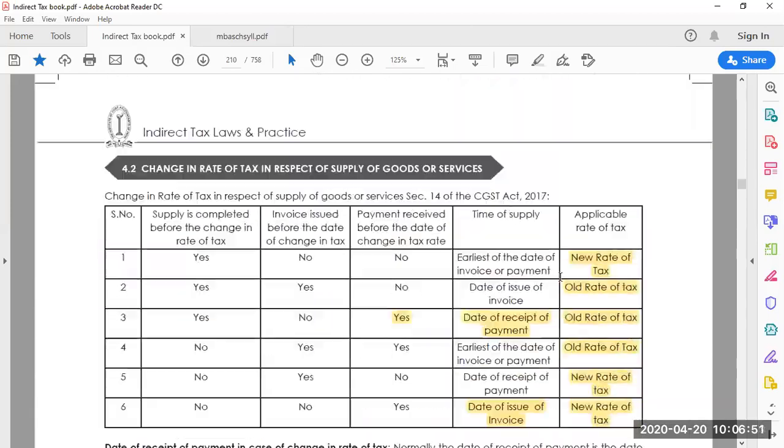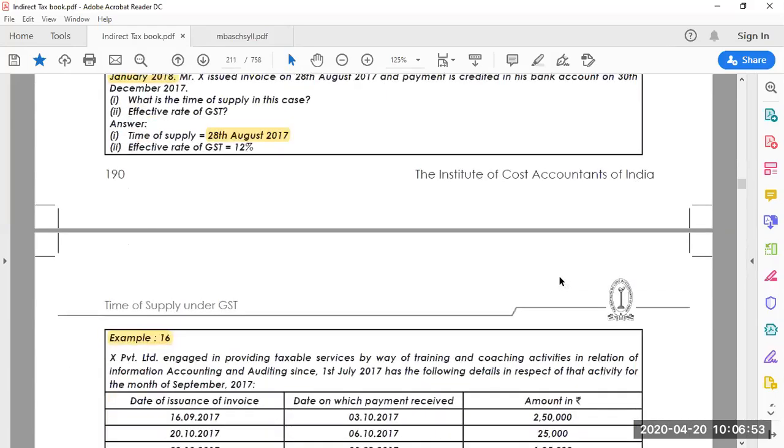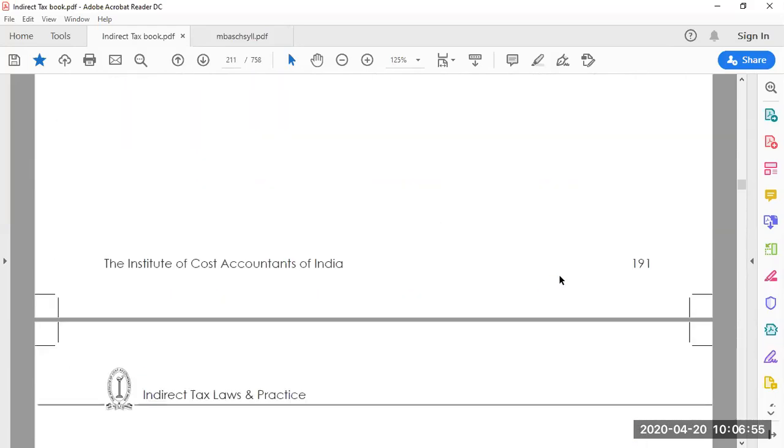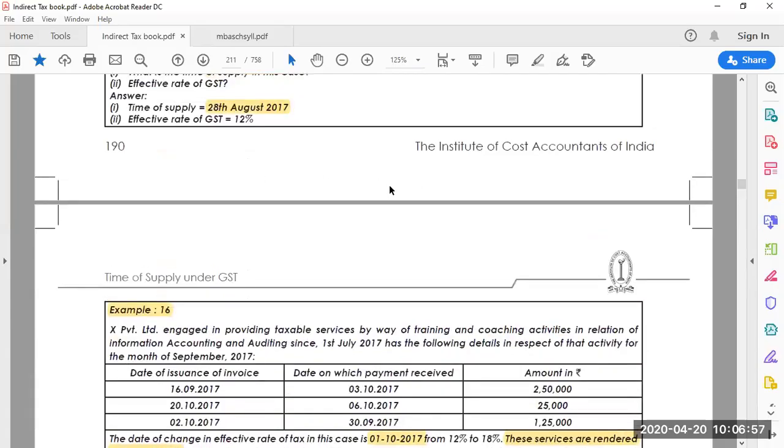I hope it's clear. Do you have any doubts? Please, you can ask me. With this we are ending the time of supply. Next, the main topic which we are going to deal with is the place of supply.